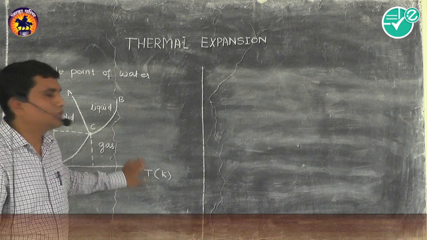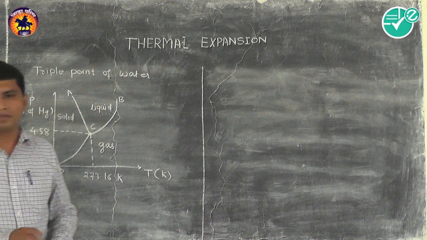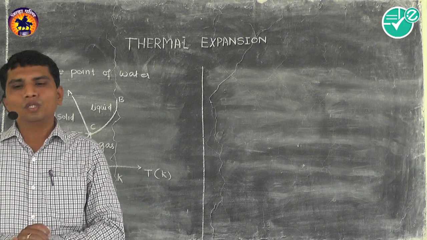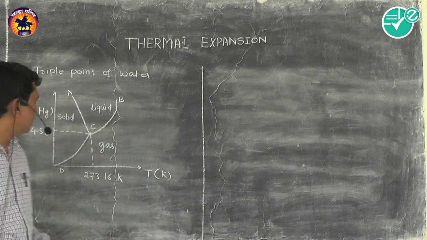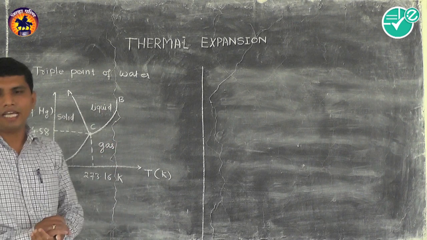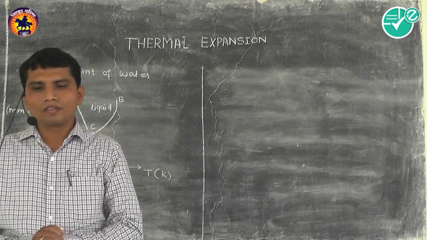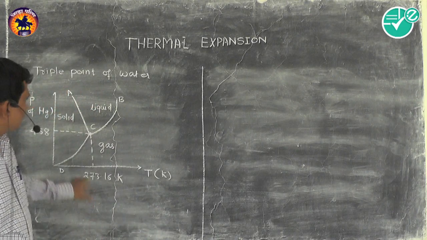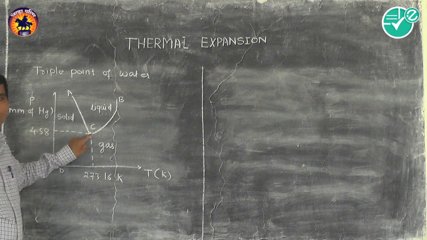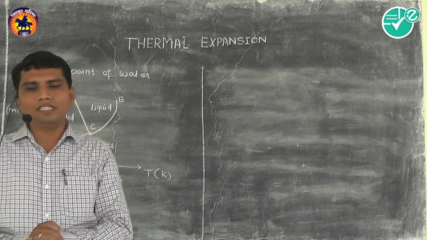Now here you can observe that in this phase diagram, the graph is divided into three regions which are separated by three curves. Now let's consider the first curve, that is AC.